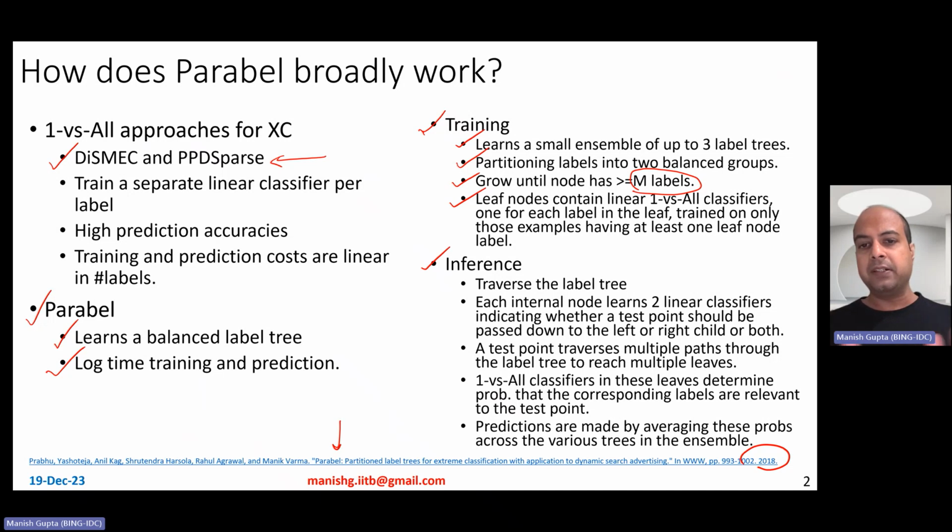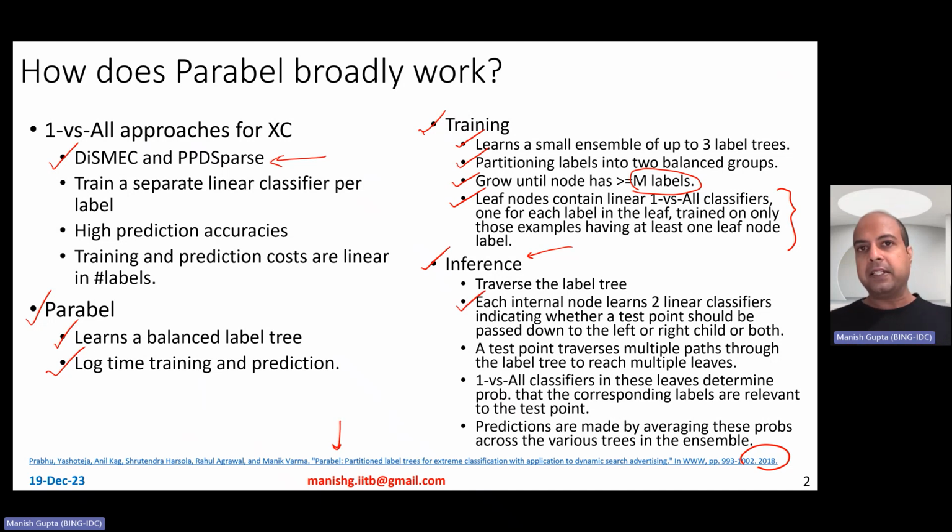Now, how is the inference done? At inference time, you take a data instance and traverse the label tree, starting from the root node. Just like there are one versus all classifiers at the leaf nodes, there are also classifiers at internal nodes themselves. Each internal node learns two linear classifiers indicating whether the new data point should be passed to the left child, the right child, or both.